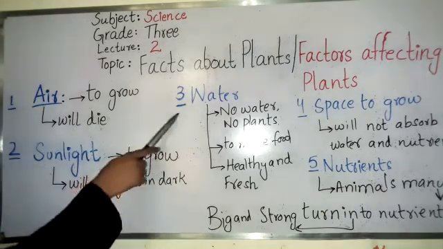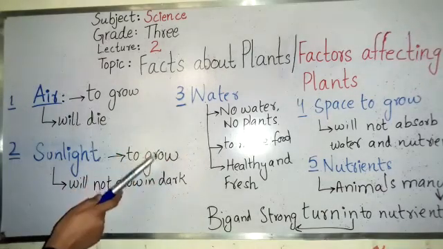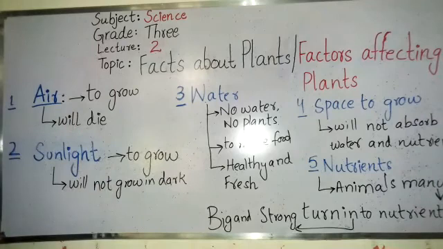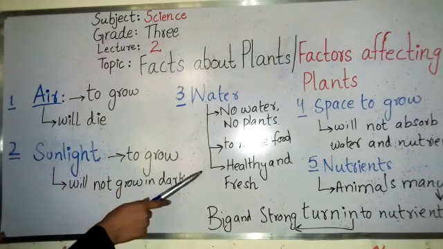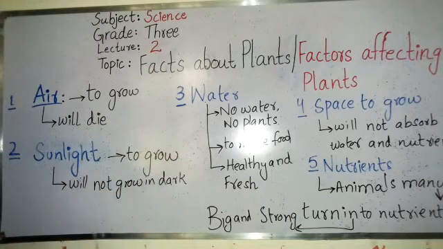So third factor is water. If there is no water, no plants will grow. It makes food for the plant. It also keeps it healthy and fresh. So the fourth factor we discussed is space to grow. If there is not enough space, the roots will not absorb maximum water and nutrients. And the fifth factor we discussed is nutrients. Animals' manure changes into nutrients that make it big and strong.